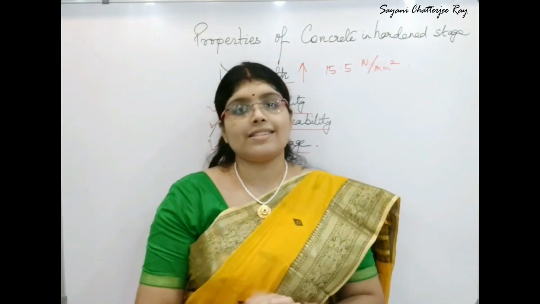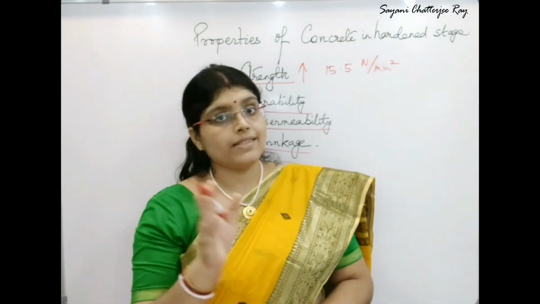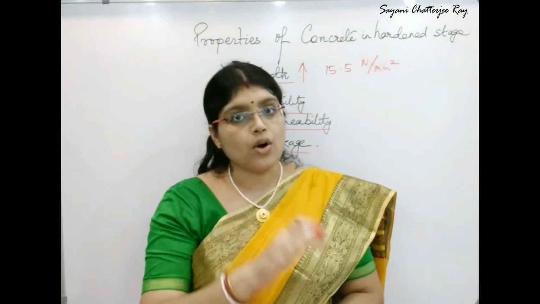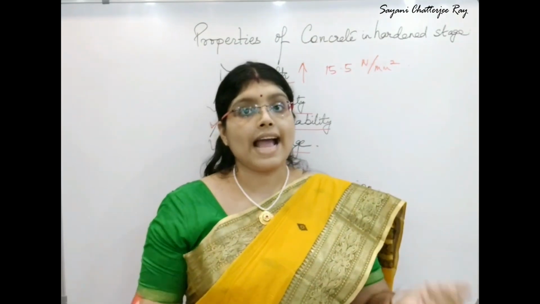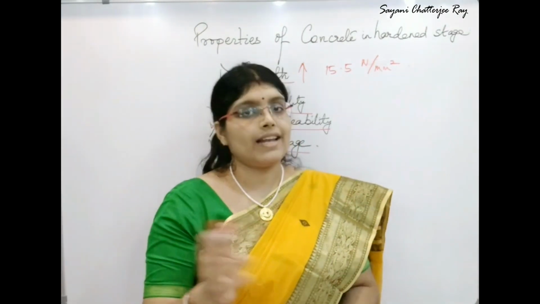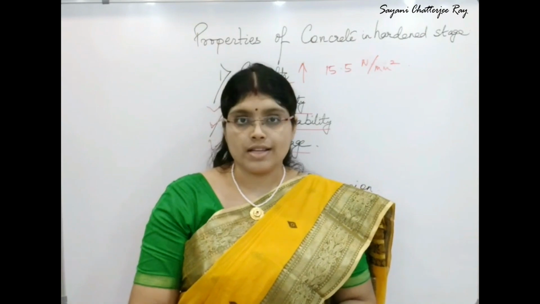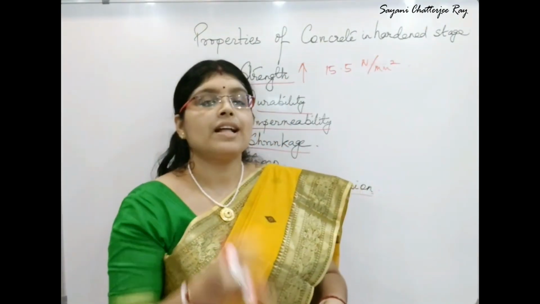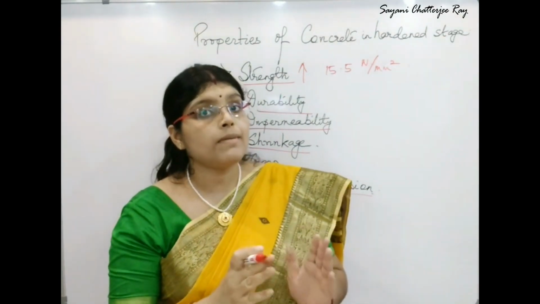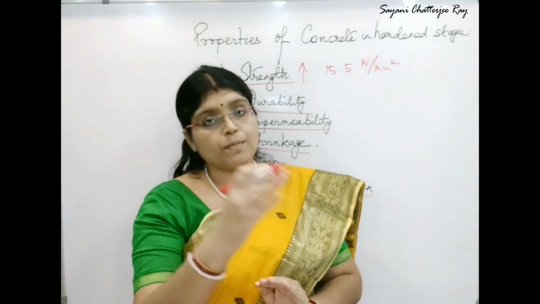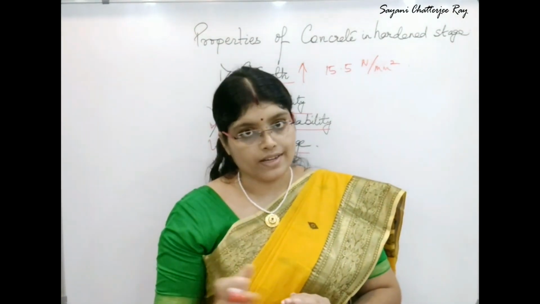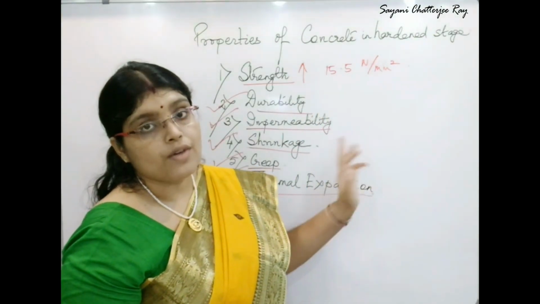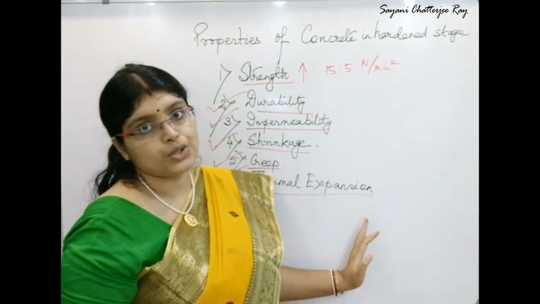So now let's understand what is creep. Creep is the continuous strain which the concrete undergoes under the action of external loads. And now the last important property of hardened concrete is thermal expansion. The hardened concrete should have minimum thermal expansion so as to provide good resistance to fire. So these are the 6 properties of hardened concrete everybody should know.